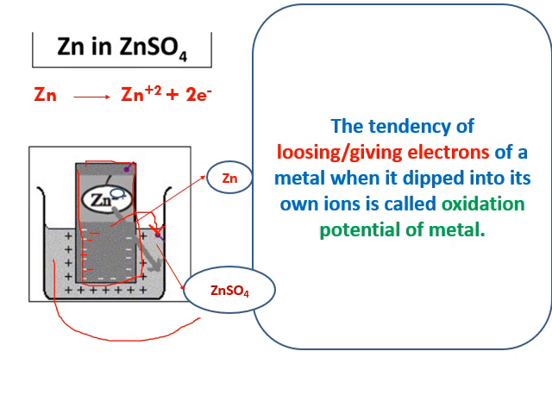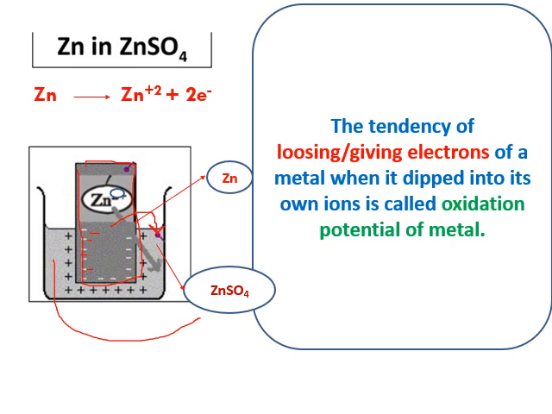So there is a charge separation between the zinc rod and the electrolyte. A double layer forms at the surface of the metal. This is called charge separation. It produces a potential difference. So the definition can also be stated like this: the potential difference that arises between the metal and the electrolytic solution is also called electrode potential.